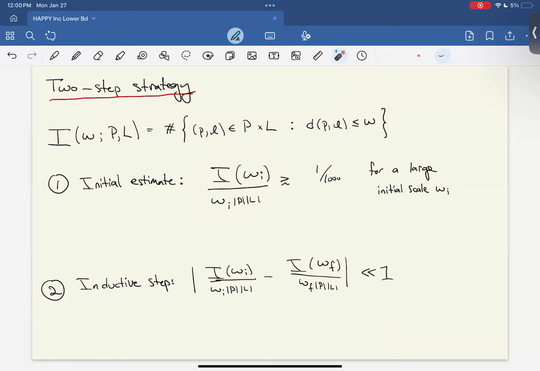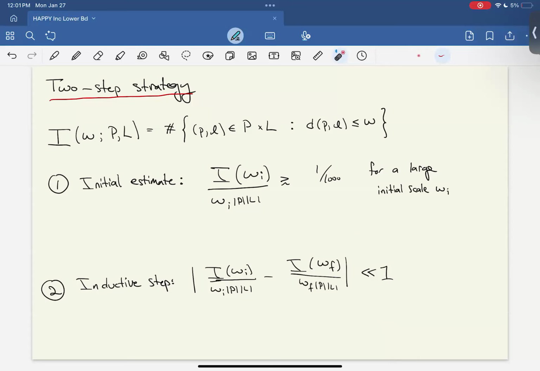And the second step is an inductive step where we prove that this normalized incidence count doesn't change very much between the initial and final scale. And this inductive step uses the high-low inequality, which is an inequality from harmonic analysis that was introduced by Guth, Solomon, and Wang a few years ago in the context of upper bounds for incidences.